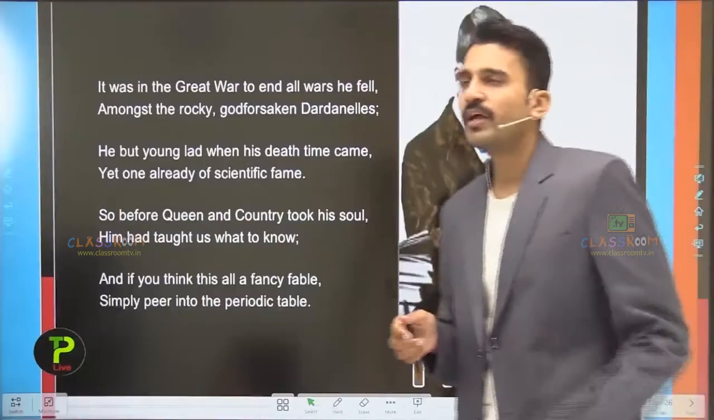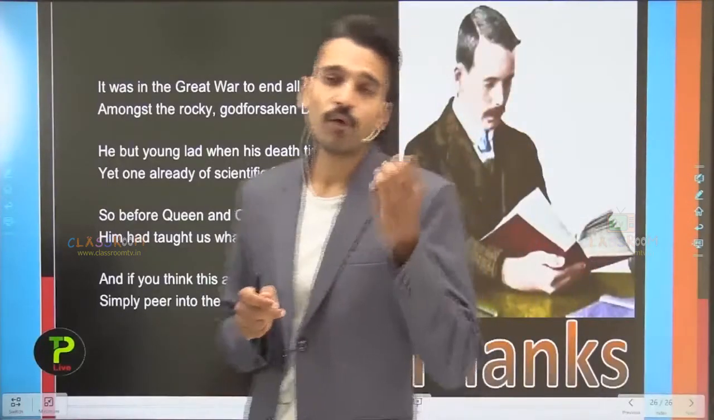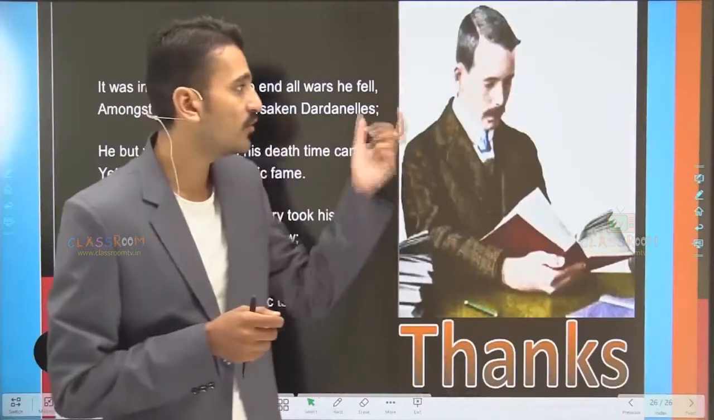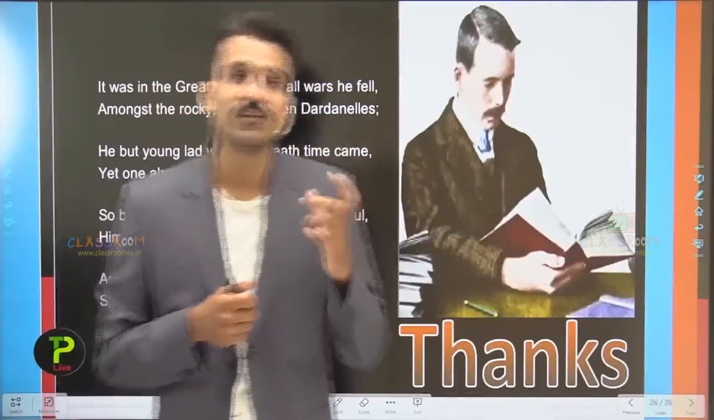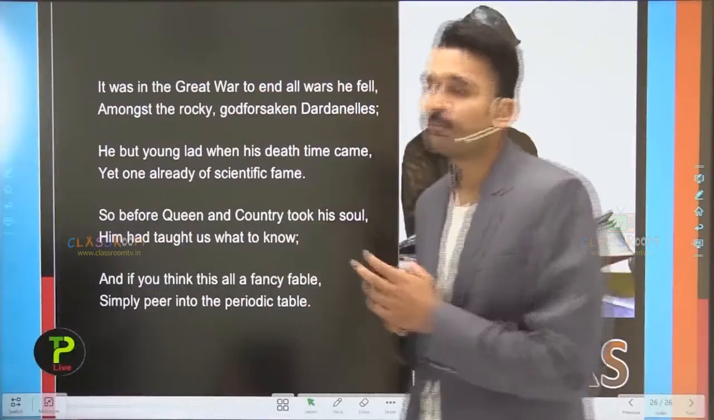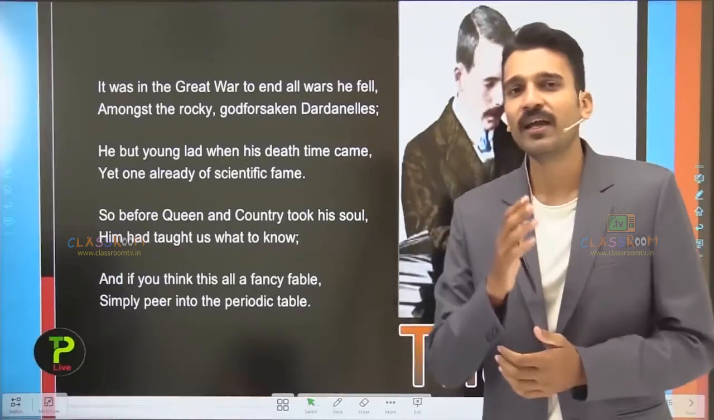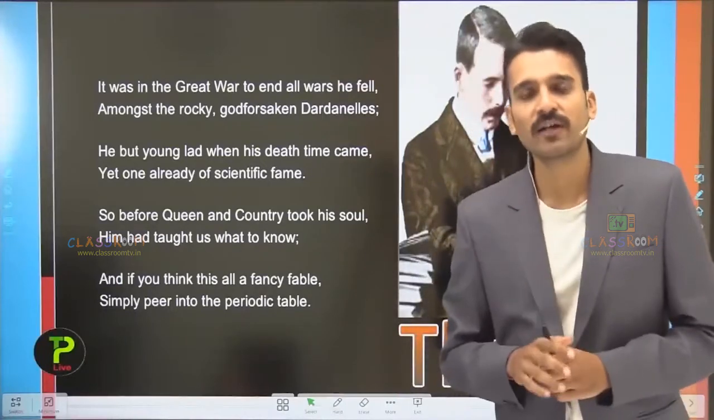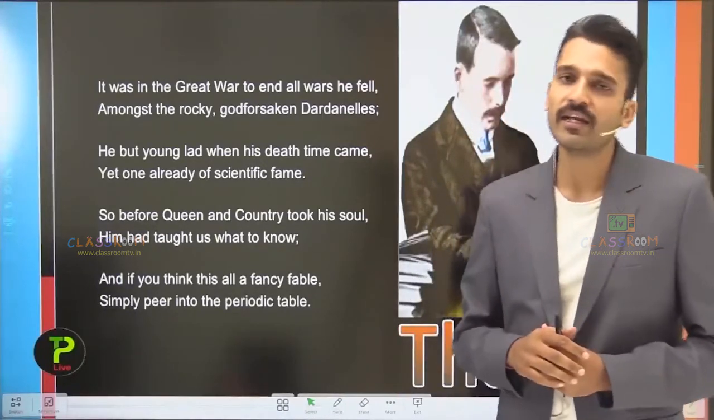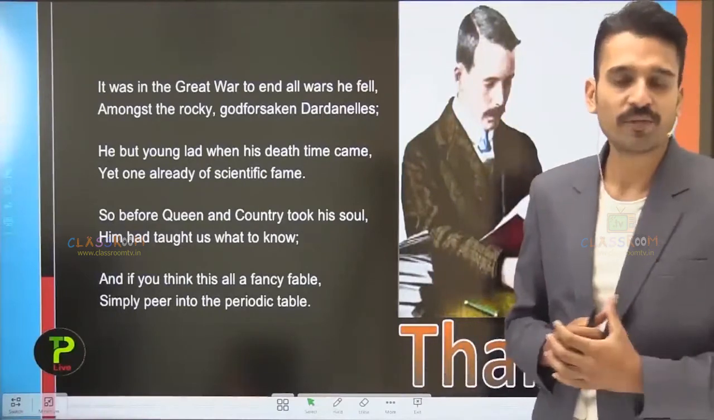So now that's all for today. That is the modern periodic table, and here you see the young physicist named Henry Moseley. He gave his law in 1913 while he sacrificed himself for the country in World War I in 1915. Salute to this person.